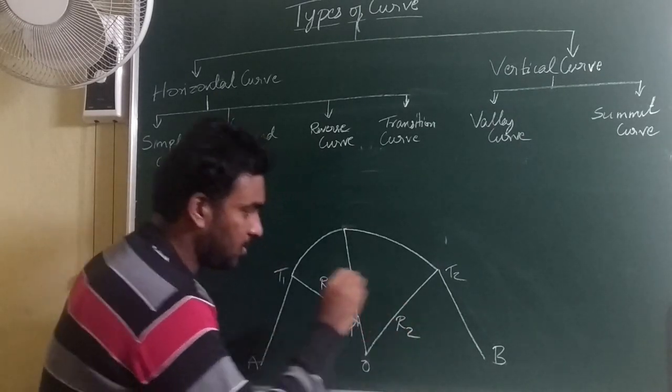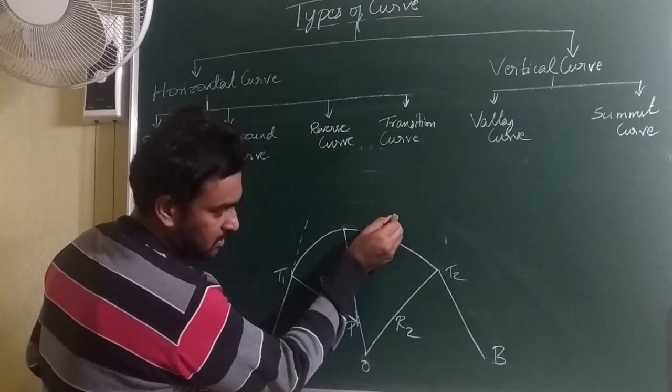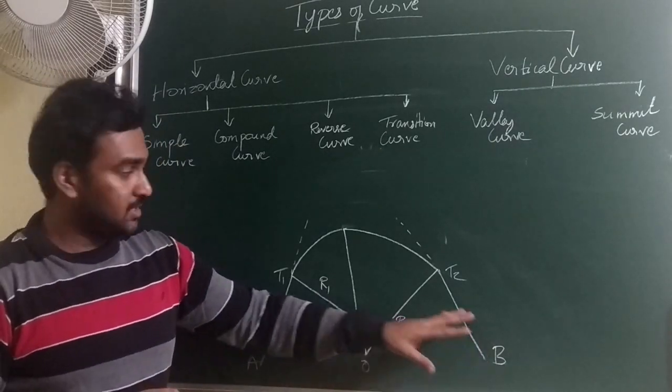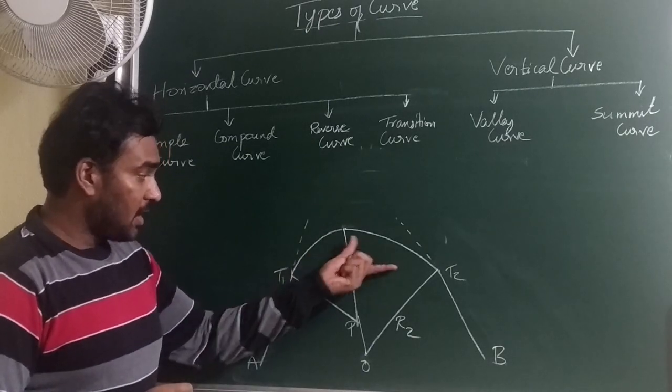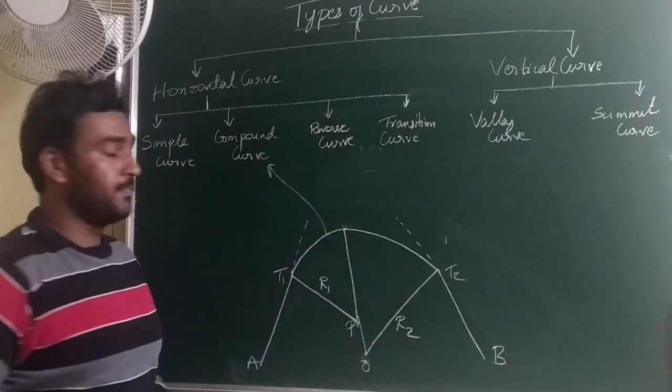This will be R2. That means two straight lines, this is the diverted line, this is the original line. In between these two straight lines, the curve is given as two or more arcs of different radii, then this kind of curve is said to be a compound curve.